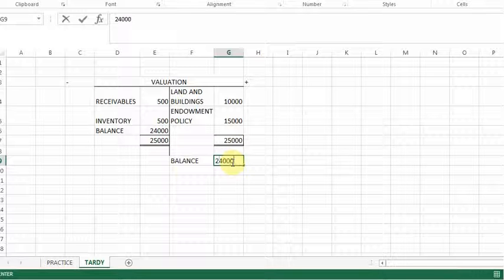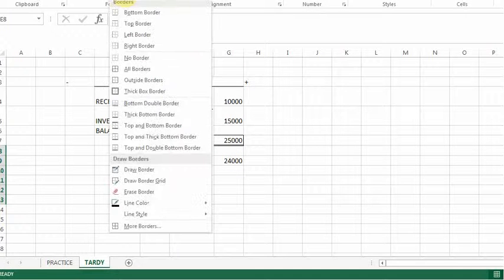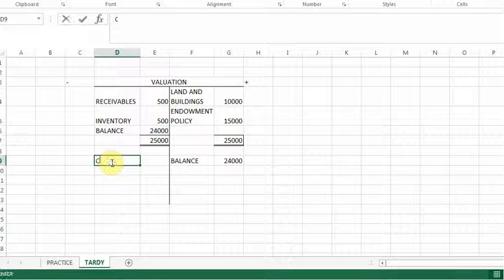24. Here, I need to now go and close this valuation account. It needs to be closed off to the capitals. So I'm going to say close it off, so it's going to go on the minus side, capital, and this will be the capital of Lateness. So I'm just going to say L, and the capital of Tardy.